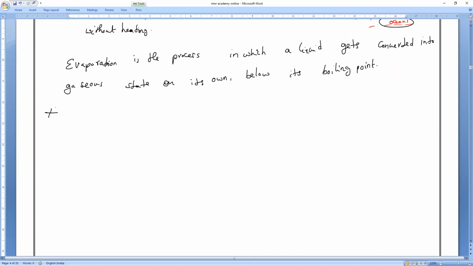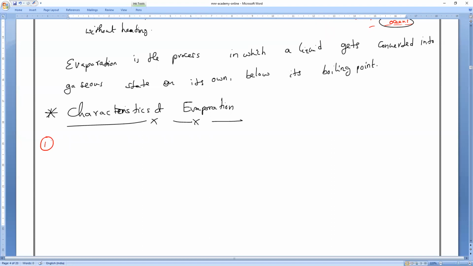Characteristics of evaporation. Today's class we will discuss examples, more examples from your side, and I will make the explanations also. So write the first characteristic. In the process of evaporation, it will take place below its boiling point or above its boiling point? Below its boiling point.